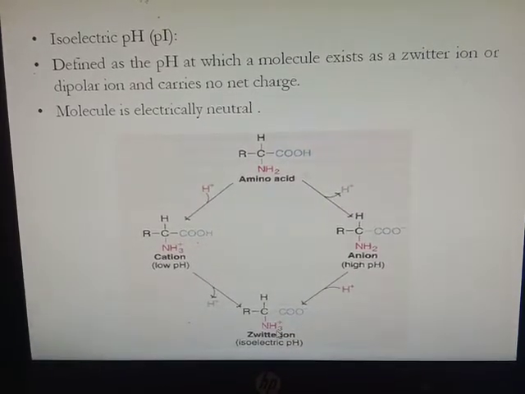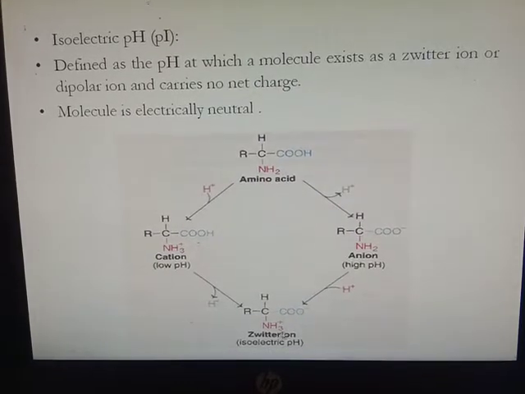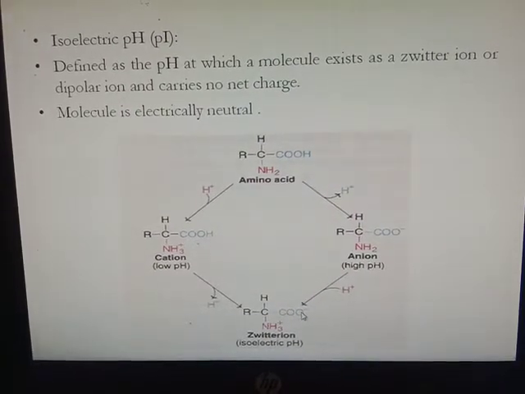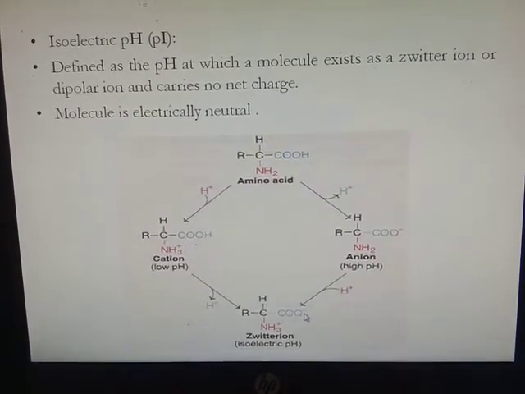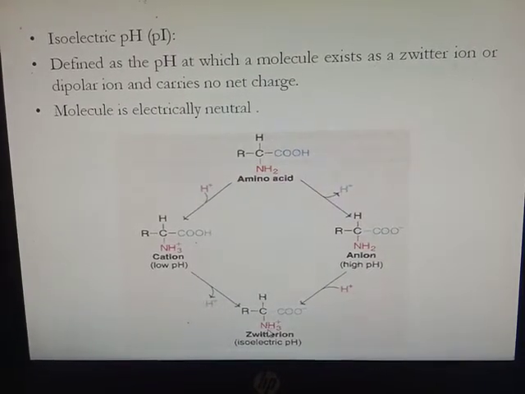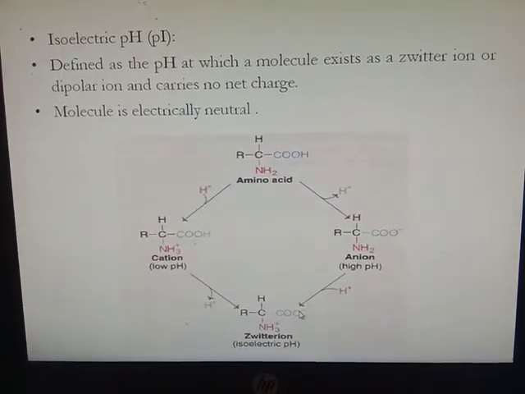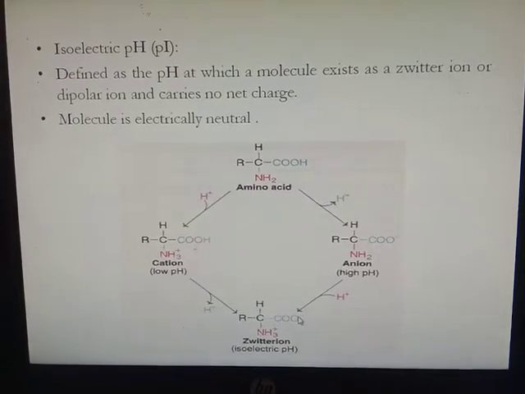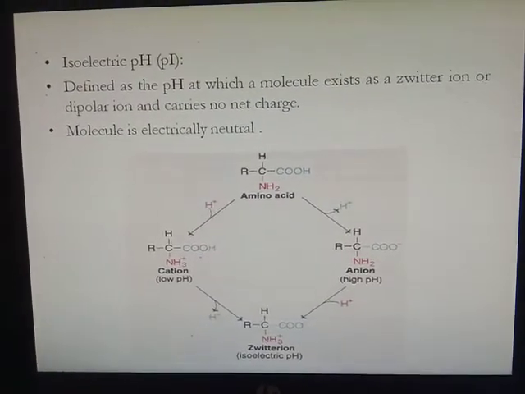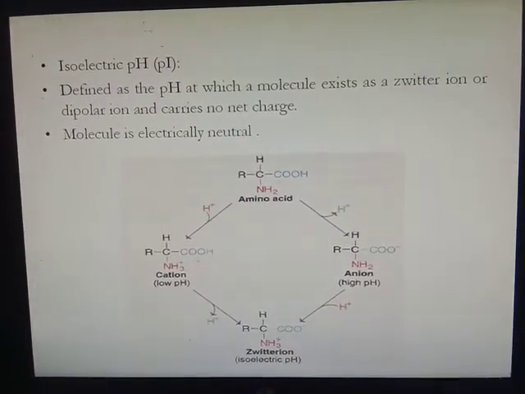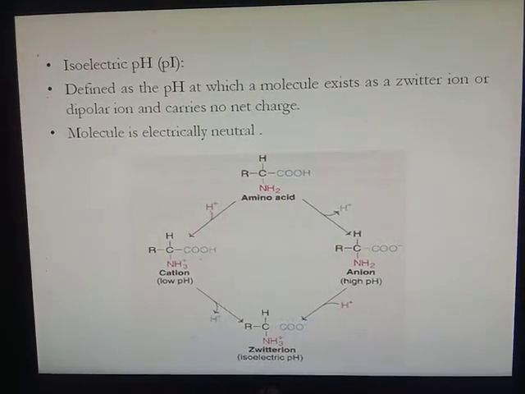Whereas as a Zwitter ion at isoelectric pH, here it accepts the proton and here it is donation of the proton. So it has both positive charge and negative charge. At that point, the amino acid is electrically neutral because it contains both positive and negative charge.